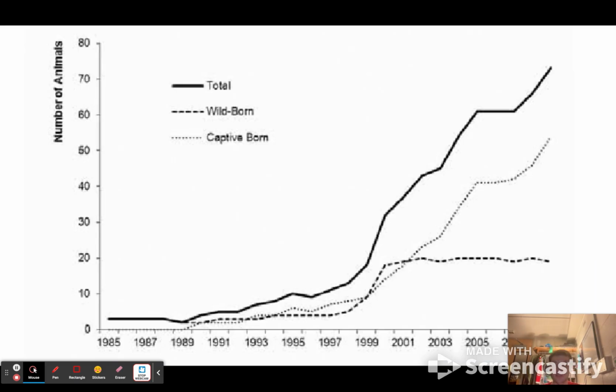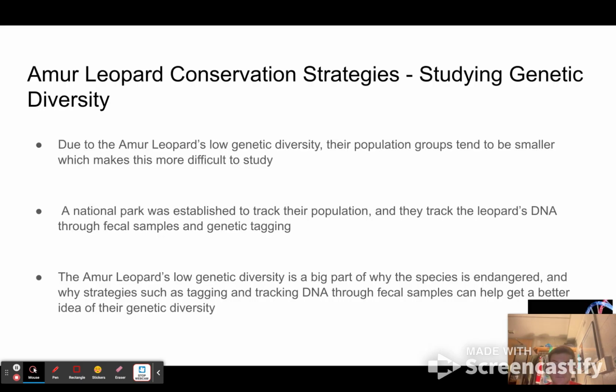And then you can see on the following graph the number of leopards that have been produced from different captive breeding programs across the globe. The captive breeding program produced around 55 leopards from 1989 to 2009, in just 20 years, while wild breeding only produced around 15 leopards in that time frame. This proves why captive breeding and reintroduction of captive species into the wild can significantly help the Amur leopard population. Another very important conservation strategy for the Amur leopard is studying their genetic diversity.